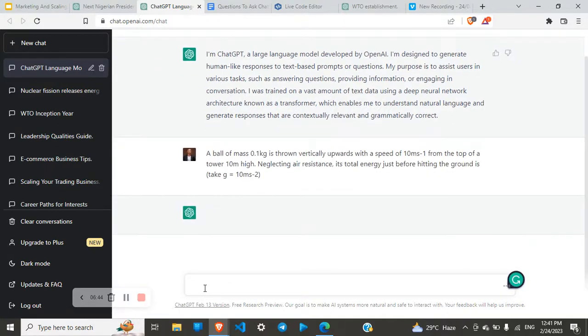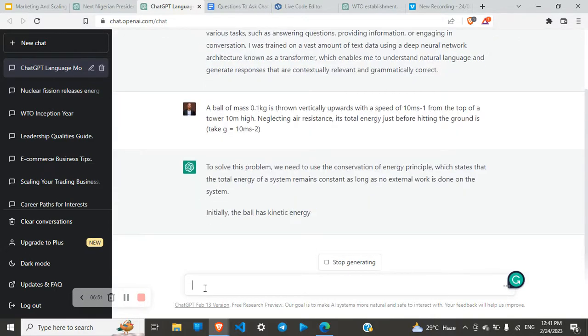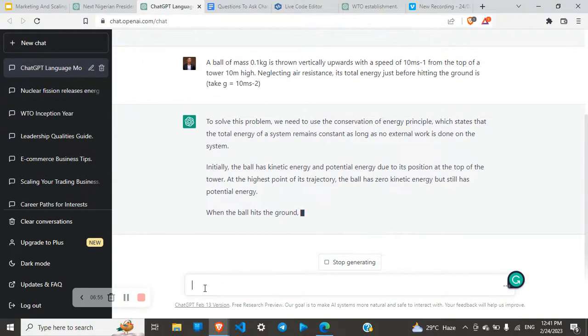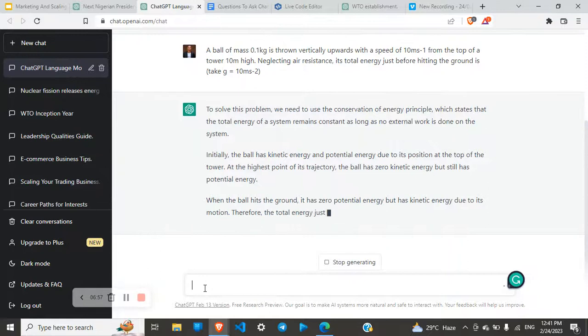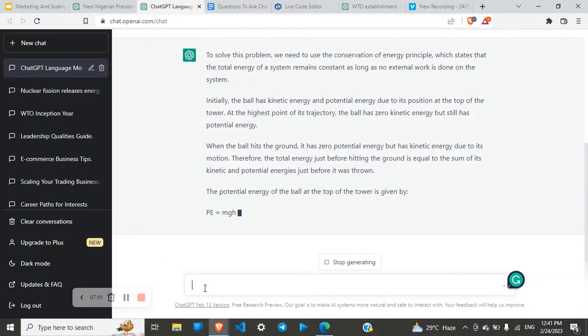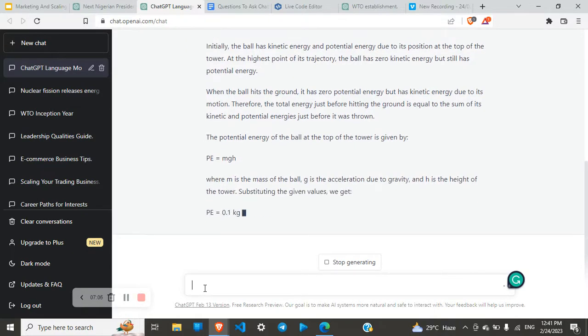Okay, so now the question is: a ball of mass 0.1 kg is thrown vertically upward with a speed of 10 meters per second from the top of a tower 10 meters high, neglecting air resistance. Its total energy just before hitting the ground is? Take g to be equal to 10 meters per second squared. So you see, ChatGPT is solving this question line by line. My God.